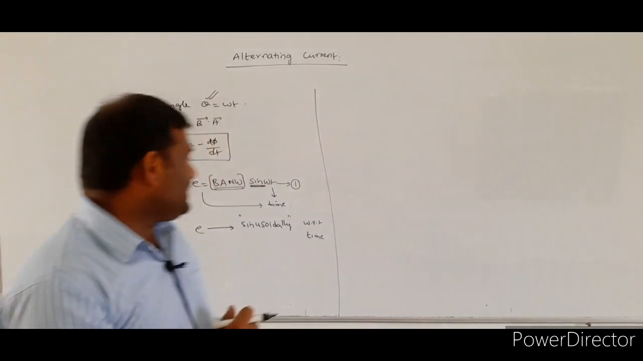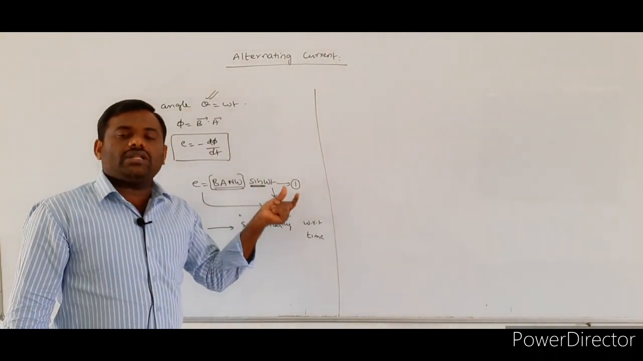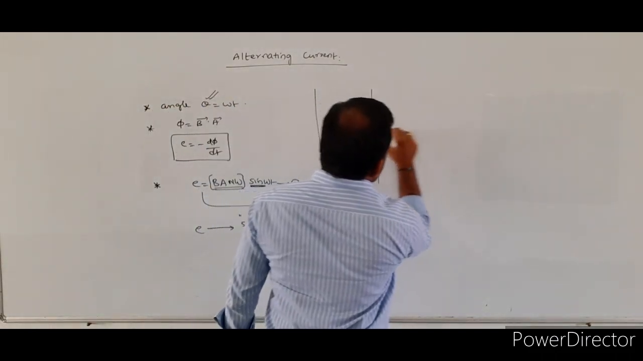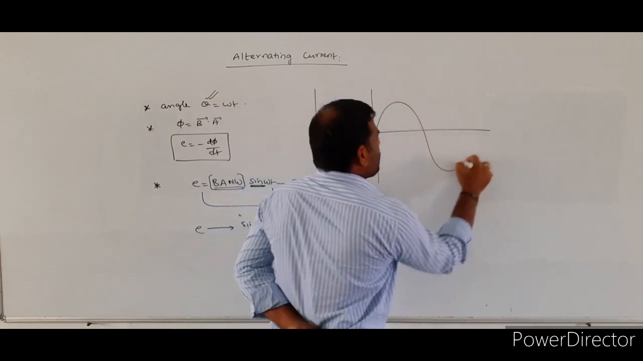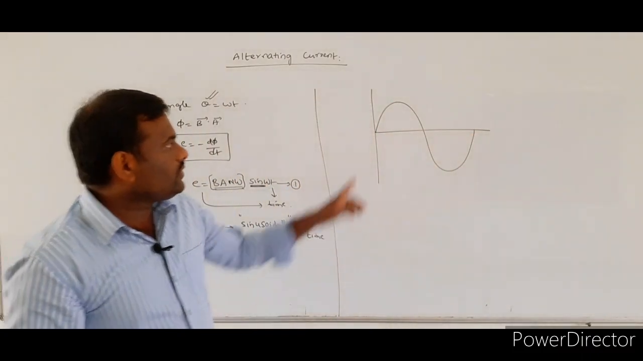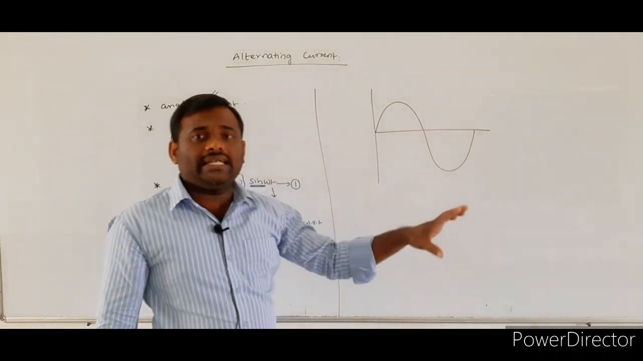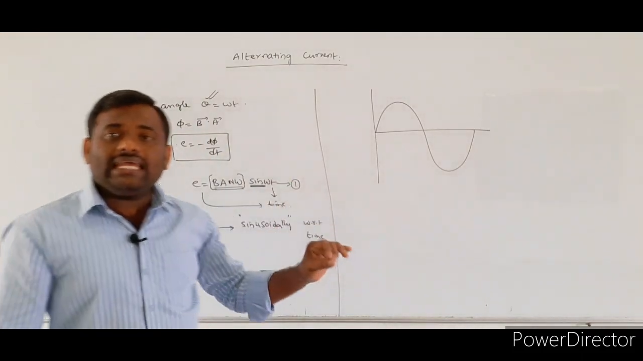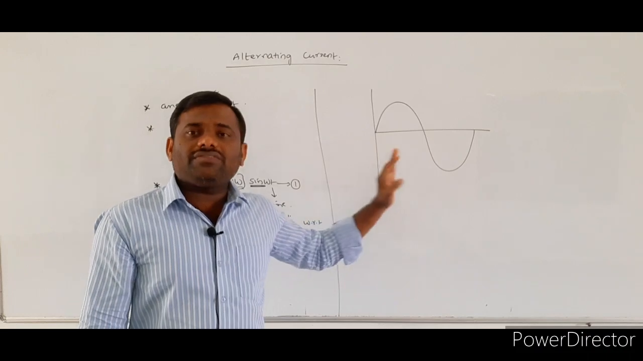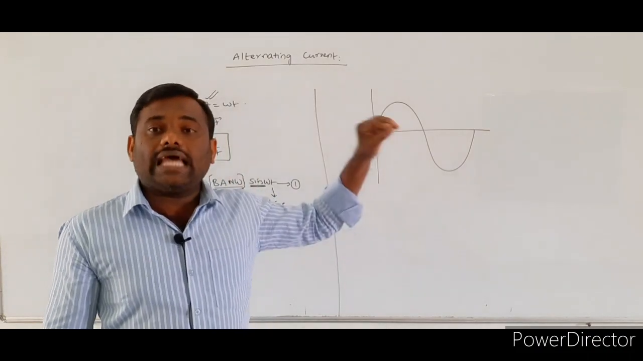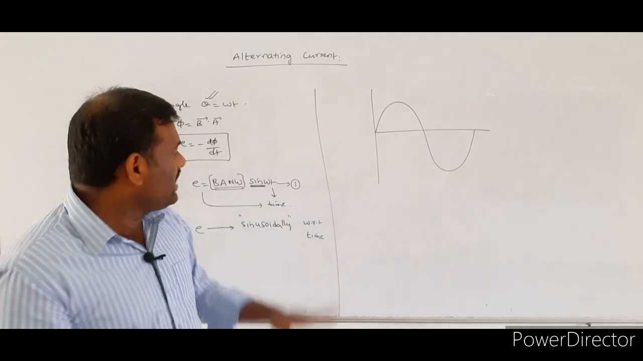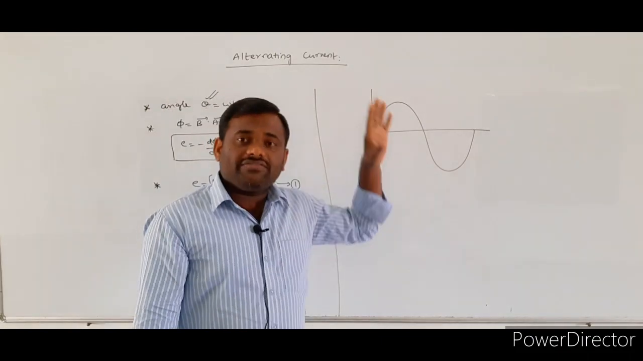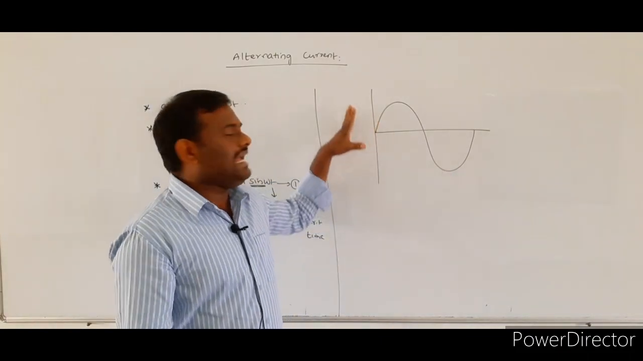Whenever any physical quantity varies with respect to time as either a sine function or a cosine function, it is represented graphically as a sine wave or cosine wave. So this graph represents either a sine wave or a cosine wave. Whenever any physical quantity varies sinusoidally with respect to time, that is, it has either a sine or cosine function, that physical quantity is represented graphically like this.